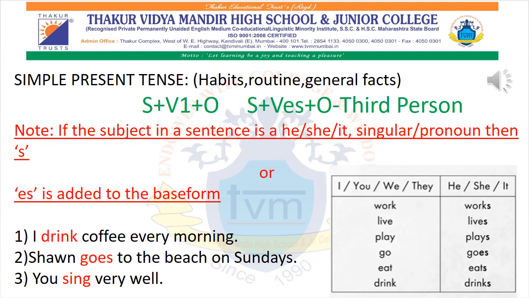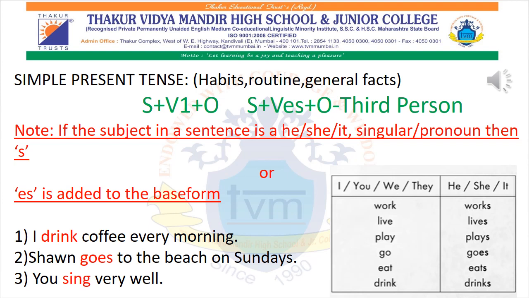And if that particular sentence is of third person, then we have to add s if it is he or she, or if it is a singular noun or pronoun, then s or else es in the base form.